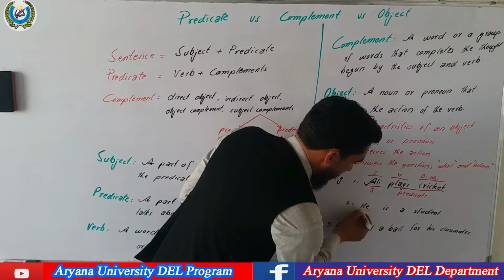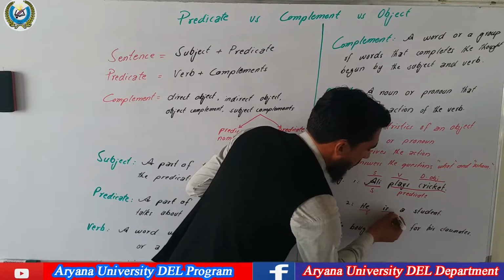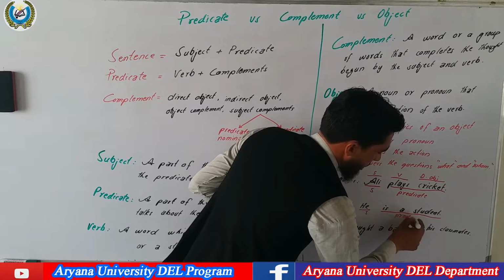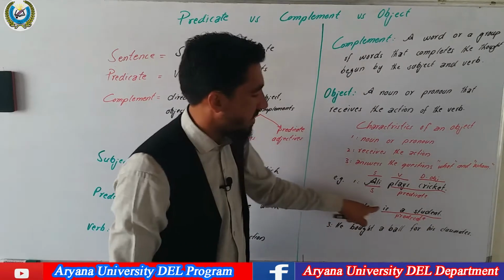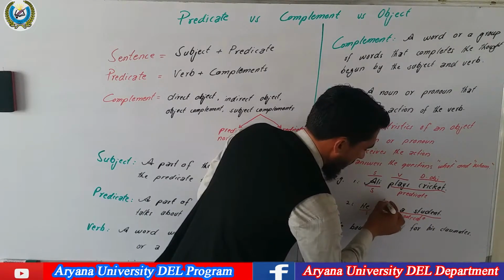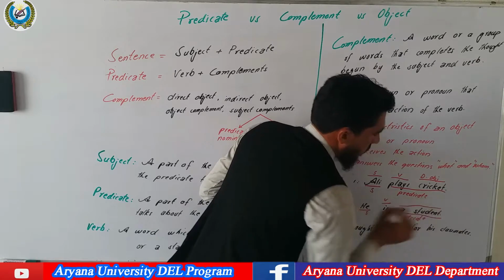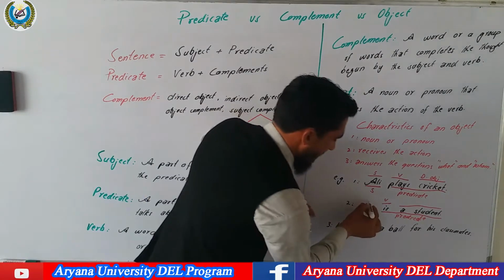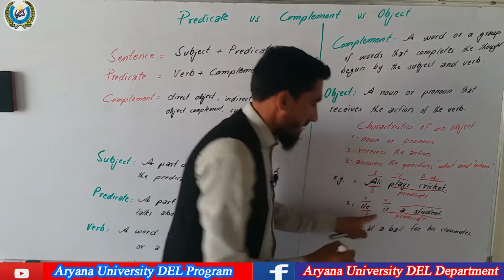He is the subject of the sentence, and without he, the whole part is called a predicate. So this is the predicate of the sentence. Once again, there is a verb and the complement. He is the subject, is is a linking verb.